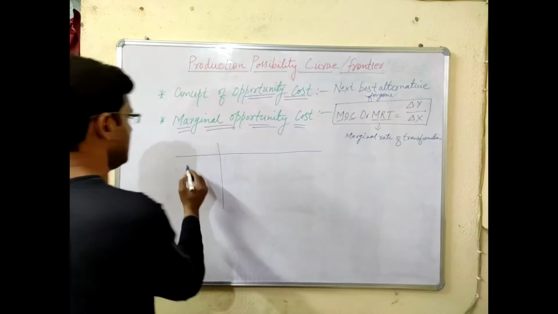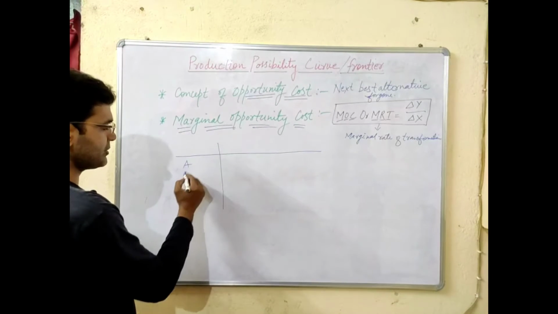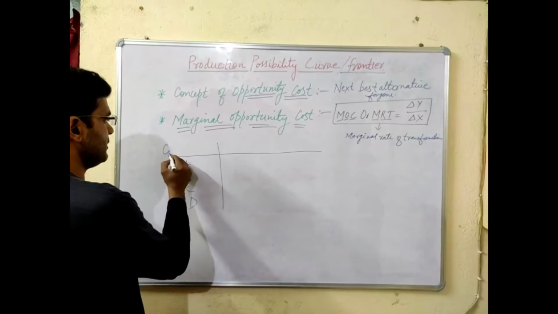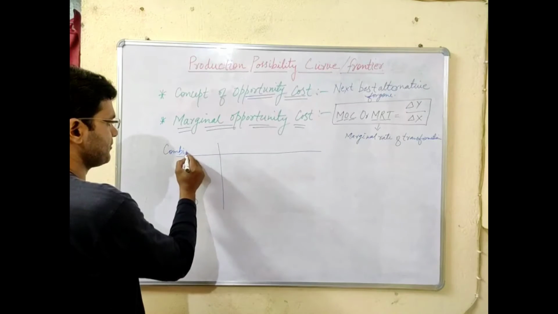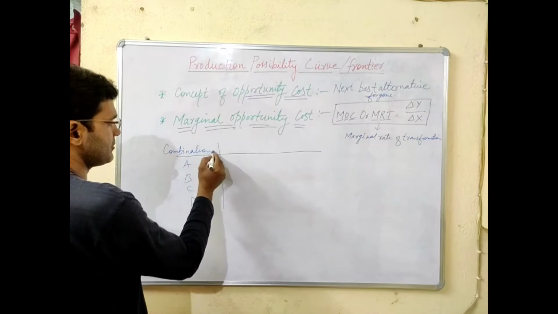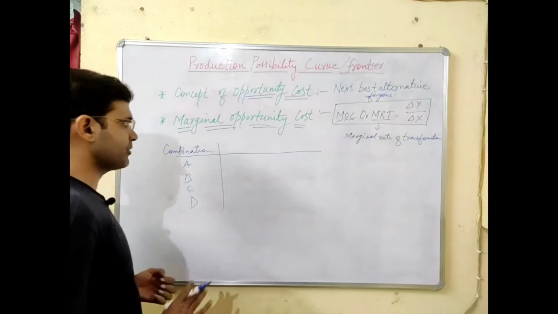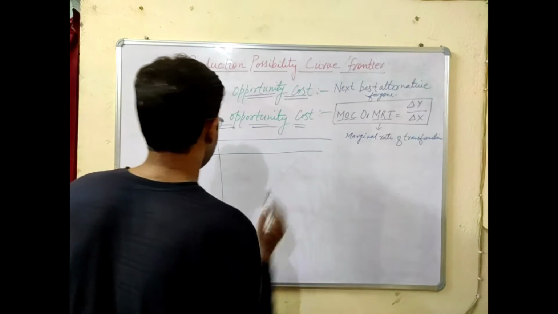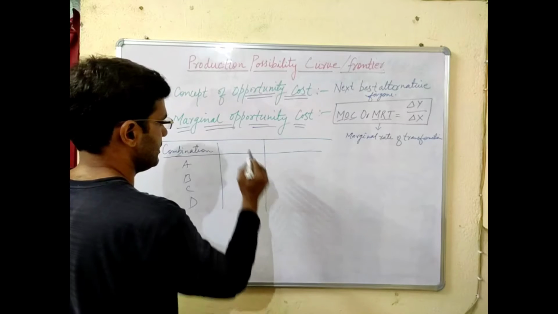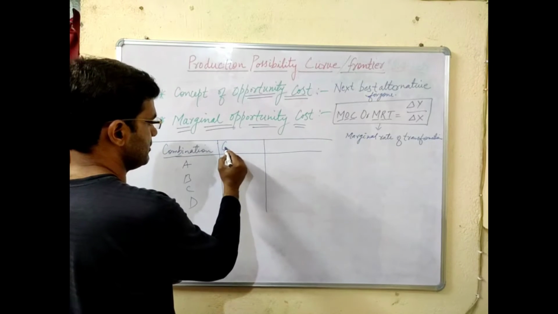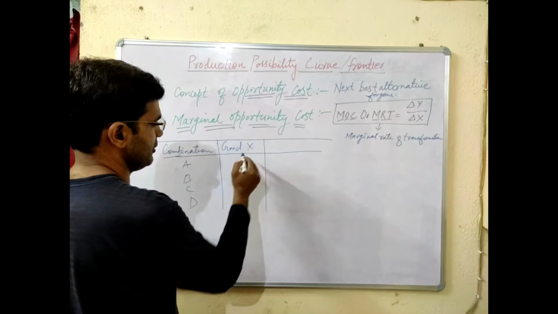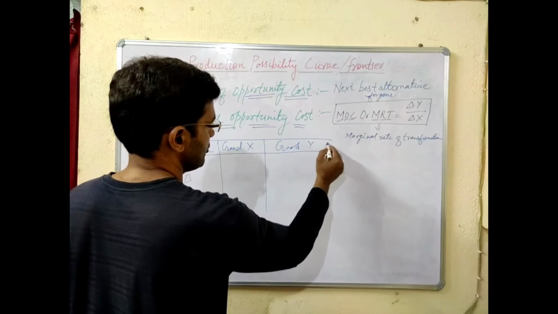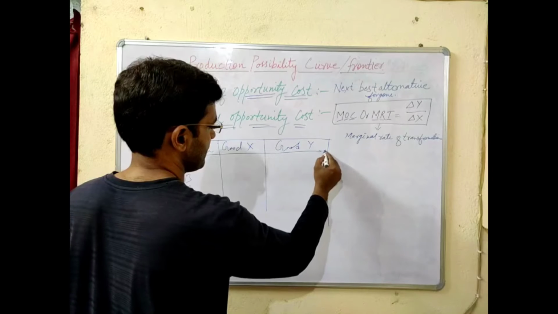We have taken the combinations over here, A, B, C, D. These are the various combinations. I am trying to explain this concept of marginal opportunity cost, how it works. And here we have taken the good X, only two goods are there in the economy, and here we have taken the good Y.